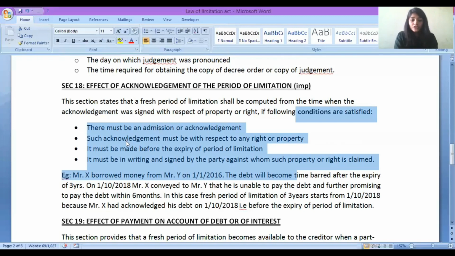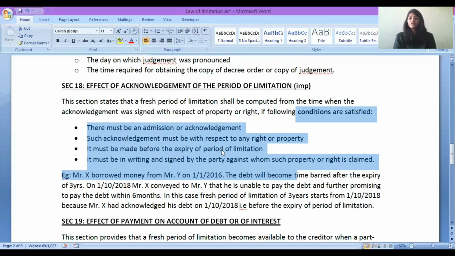Second, such acknowledgement must be with respect to any right or property. The acknowledgement should be with respect to any property or any right which you had. Third point, it must be made before the expiry of the period of limitation.